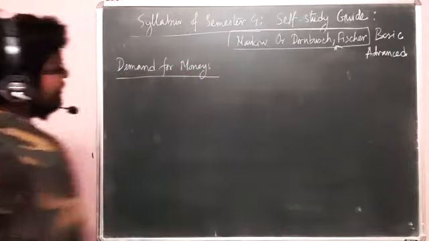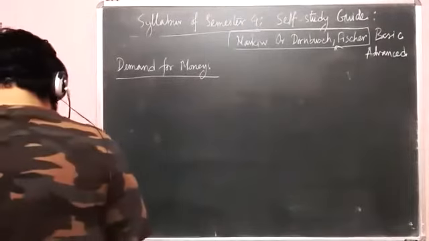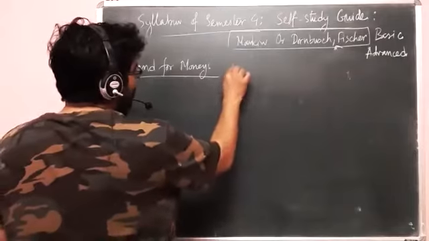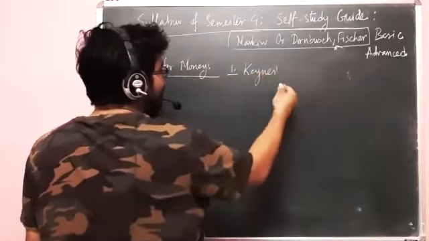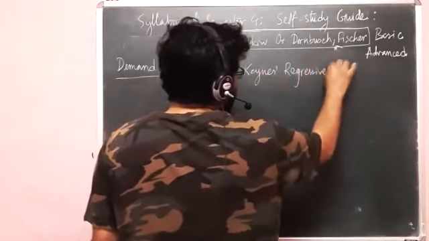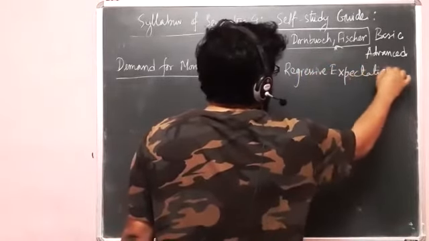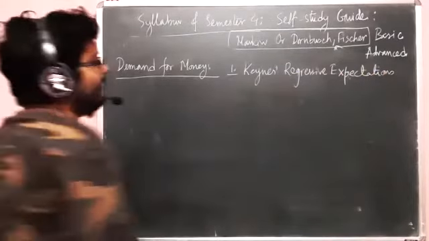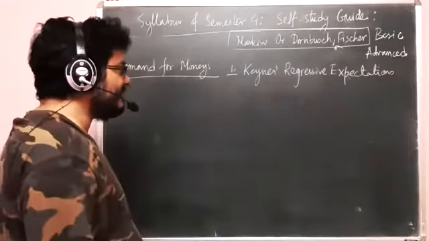Now we have studied LM curve, which tells me that we know the first theory of demand for money, or the first model, which is of Keynes. So Keynes regressive expectation. We have studied it while we covered LM curve in detail. So we called it regressive expectations, or we called it liquidity preference, right?